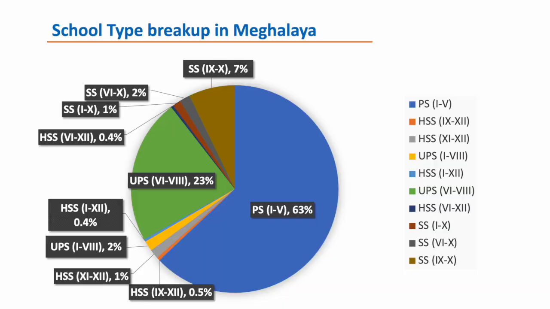In continuation of the previous slide, these are the percentage distributions. If you look at the lower primary schools, they are 63% of the schools. So that's a big number, and only 0.4% of our schools offer class 1 to class 12. That's a fascinating fact, and in future the policies and decisions have to be taken in this context, so that we increase the capacity of these composite schools in Meghalaya.